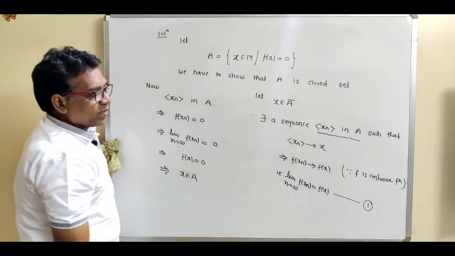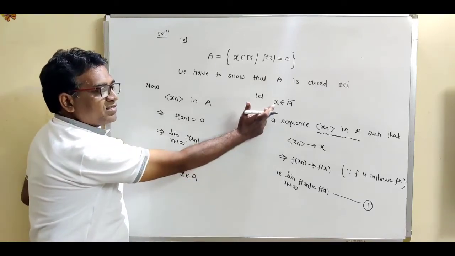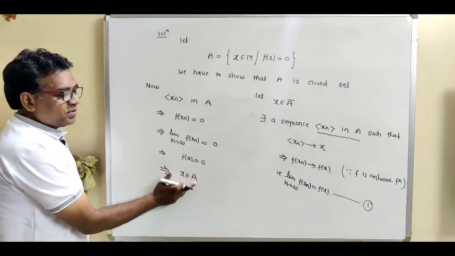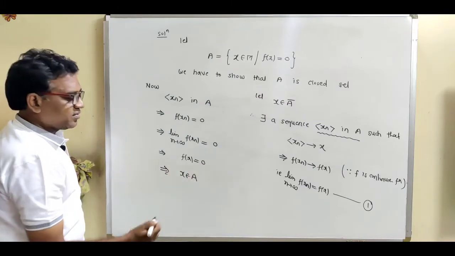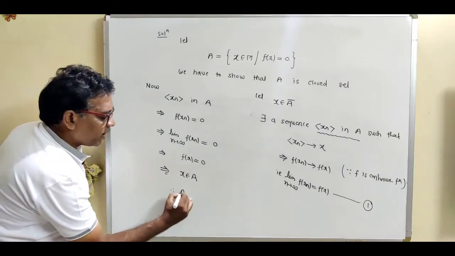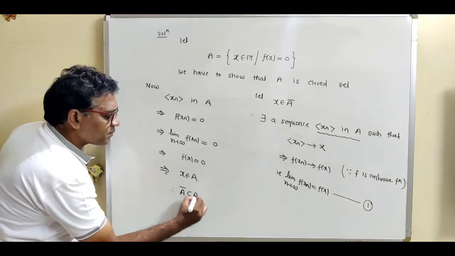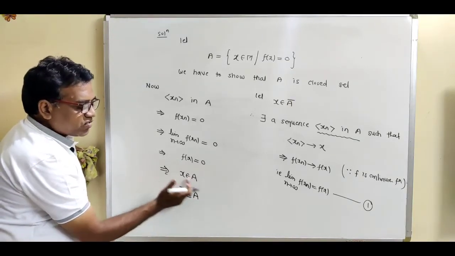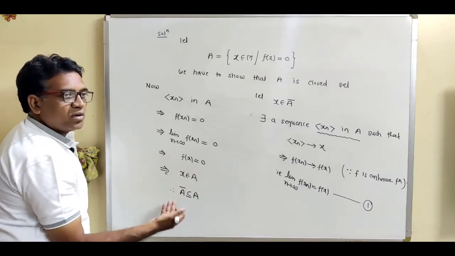So see, we have taken this x as an element of A closure, and we have shown that x is an element of this set A. So it is called the subset relation. Therefore, A closure is a subset of A. So what does this equation say? A contains all its limit points. So this is called the closed set.